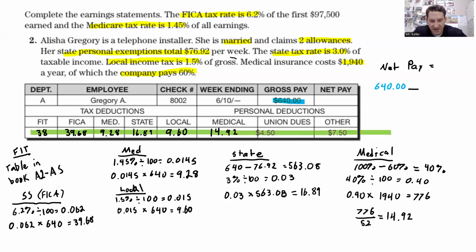So I'm going to add that together. 28.38 plus 39.68 plus 9.28 plus 16.89 plus 9.60 plus 14.92 plus 4.50 plus 7.50. And that comes out to 140.37.